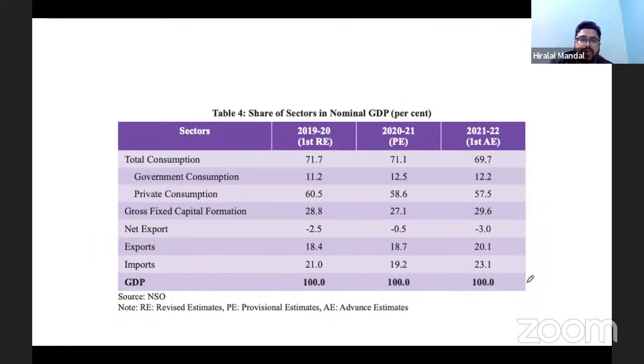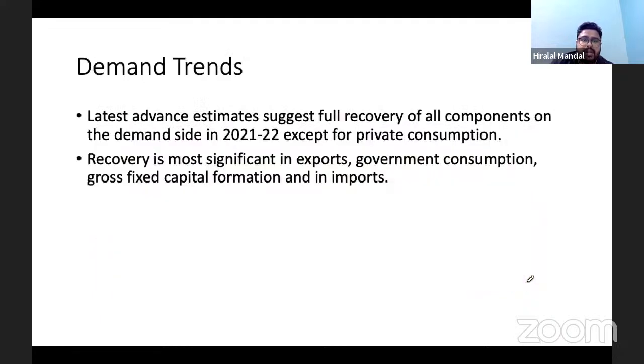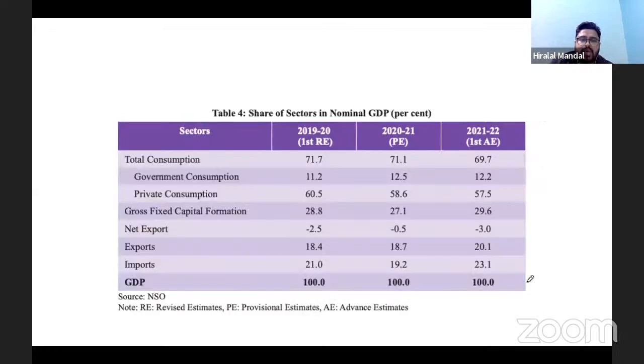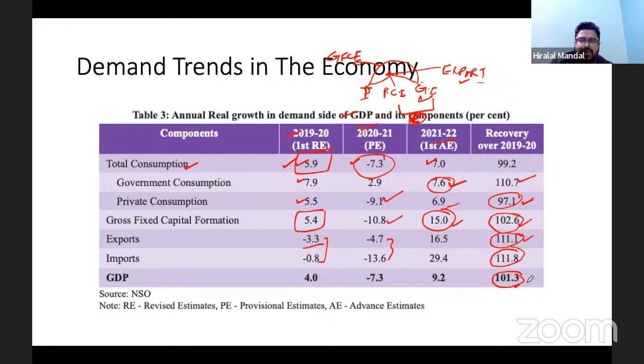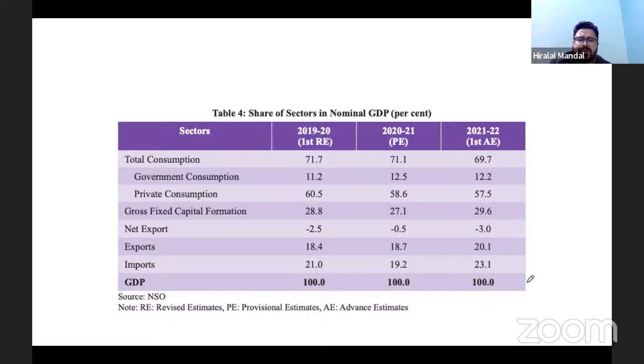So that's the story of the demand side. So overall demand trends we have seen. This is the overall demand trend in the economy. Okay, so that was the real GDP. That was the demand reflecting the real GDP, and this is the nominal GDP. This is on the basis of the current year. There is no need to discuss too much on this one. Focus on this part of the real GDP.